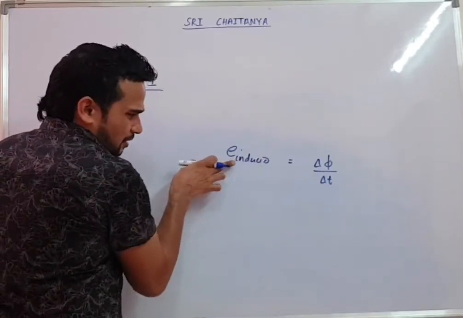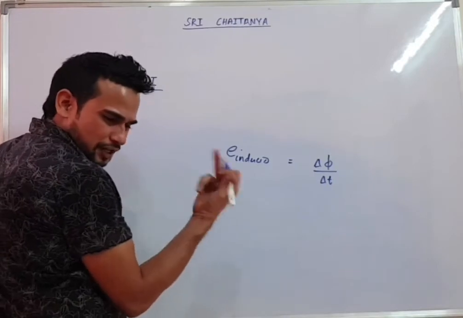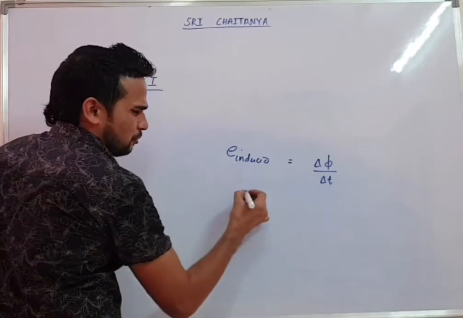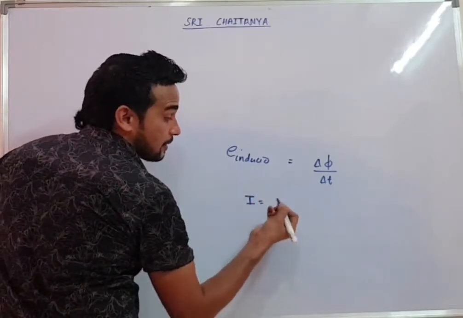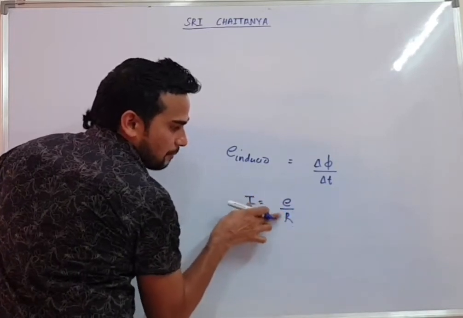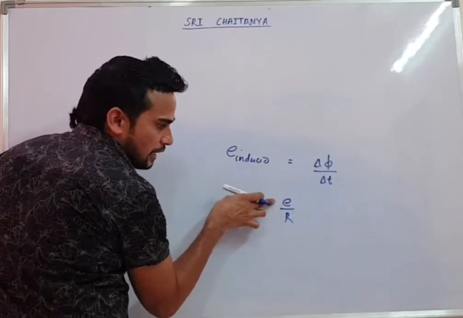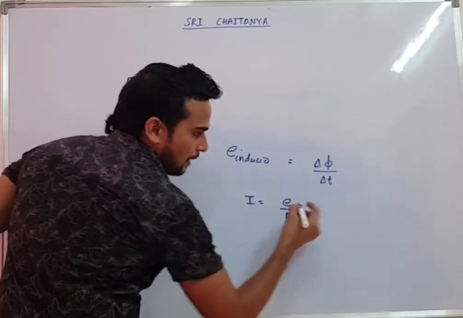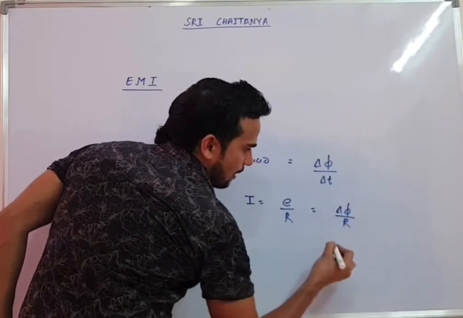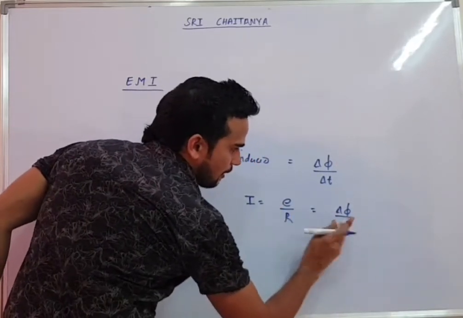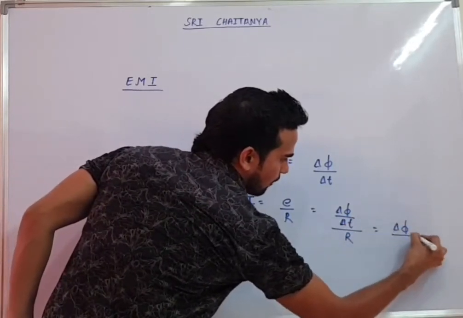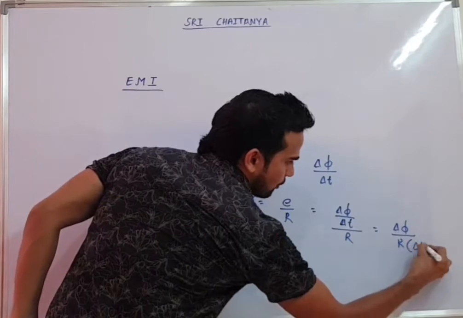Now, Ashik, tell me, can you find current? I said if the circuit is completed, current will also flow. Yes, the EMF is known. So I can write current as E by R, that is V by R. V is nothing but your EMF. This will come as delta phi by delta T upon R, or you can simply say delta phi upon R into delta T.